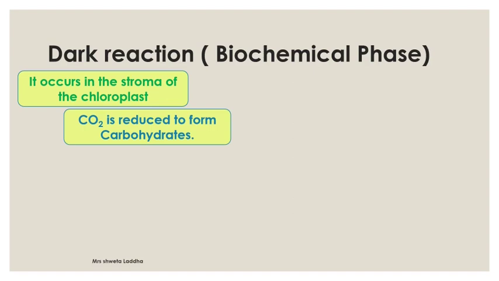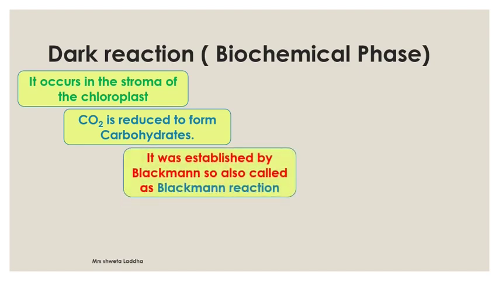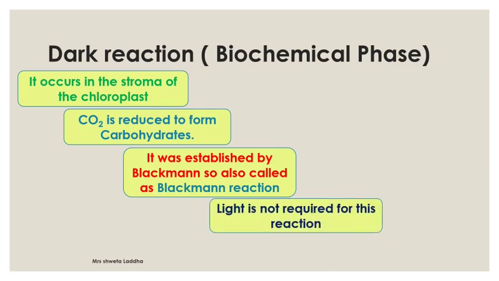Reduction of carbon dioxide takes place. Reduction, gaining of electrons, occurs by carbon dioxide. Who gives the electron? NADPH gives the electron. So NADPH is oxidized and carbon dioxide is reduced to form carbohydrates. This mechanism was established for the first time by Blackman, so it is also called Blackman's reaction.